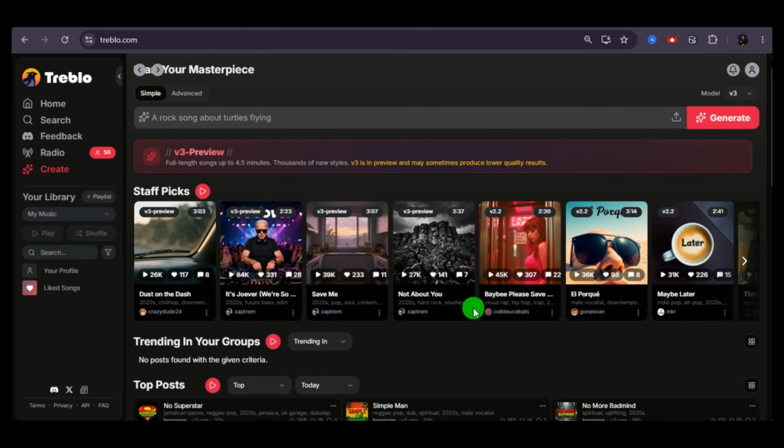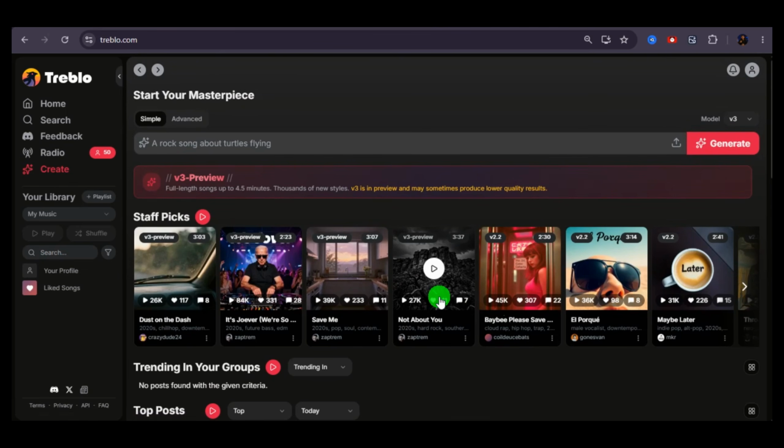Now, this is where Treblo stands out. Most AI music tools let you generate a song, download it, and leave. Treblo goes a step further. Not only can you create music here, but you can also publish your music and build an audience around your creations. Take a look at the songs on the homepage.